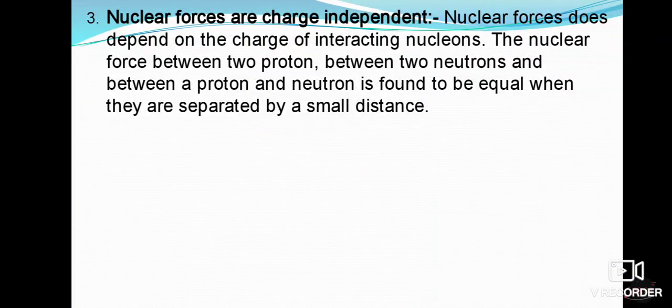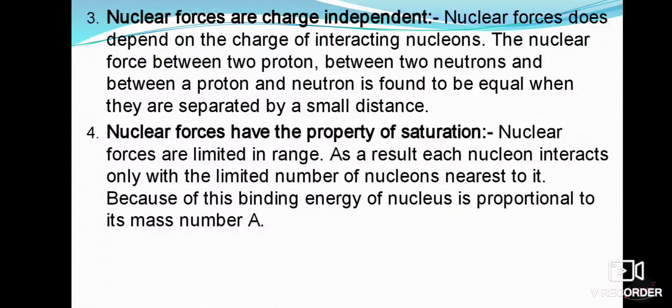So the nuclear force is equal for proton to proton, proton to neutron, and neutron to neutron. Coming to the fourth characteristic: nuclear forces have a property of saturation. Saturation means the nuclear forces are limited in range. As a result, each nucleon interacts only with a limited number of nucleons nearest to it. Because of this, the binding energy of a nucleus is proportional to the mass number. So nuclear forces have a property of saturation.